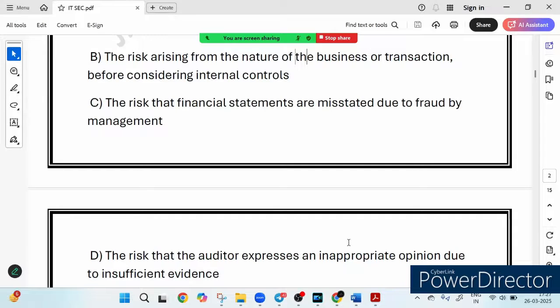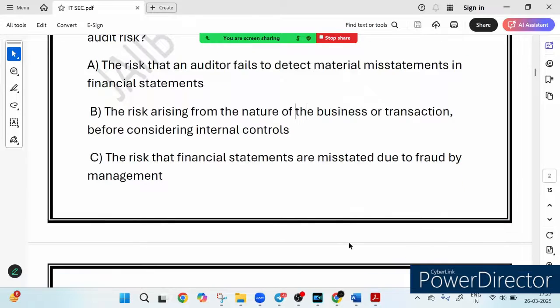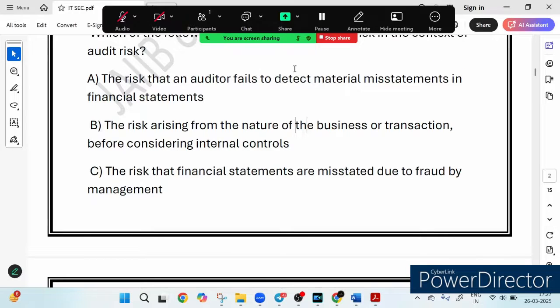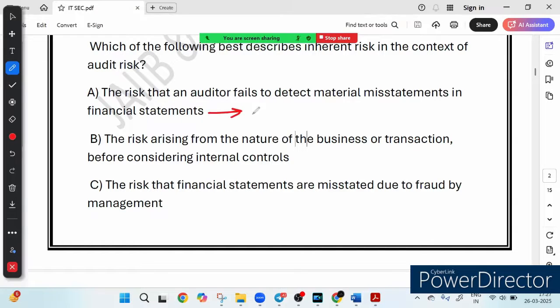So friends, what do you think the correct answer? The question is, which of the following best describes the inherent risk in the context of audit risk? First of all, let's see each and every option. Option A suggests the risk that the auditor fails to detect material misstatement in the financial statement. Basically, this risk is called detection risk. Why? Because this is the possibility that the auditor may miss error or fraud while examining financial statements. Think of an examiner checking an answer sheet. If they overlook a mistake, that is detection risk, but that is not inherent risk.